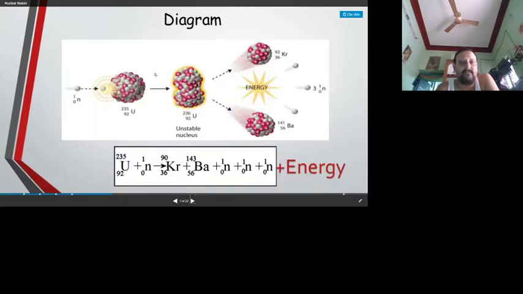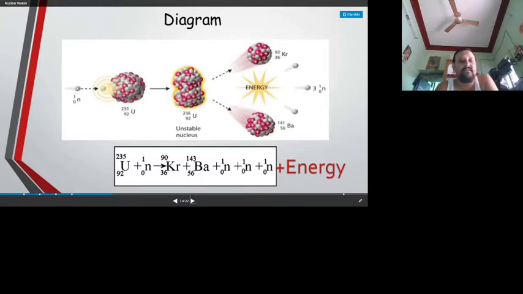See the diagram. This is uranium-235, atomic number 92. When it is bombarded with thermal neutrons, neutrons having some kinetic energy, how do they get the kinetic energy? They are accelerated with a particle accelerator like a cyclotron or synchrotron, and these particles automatically get the energy.